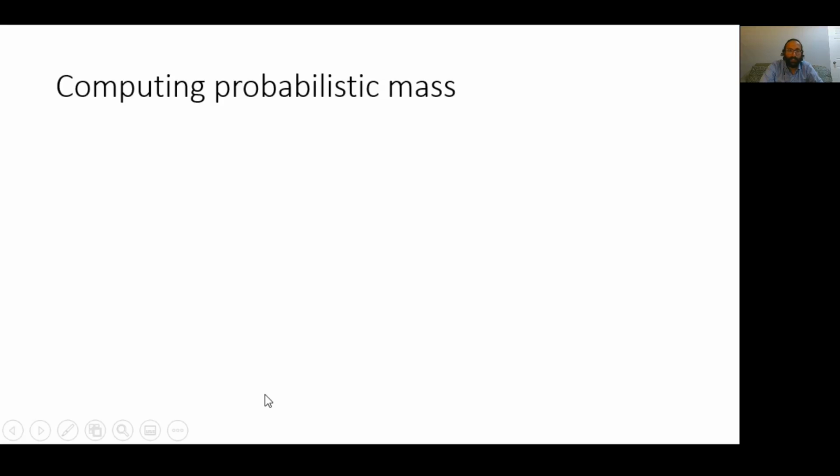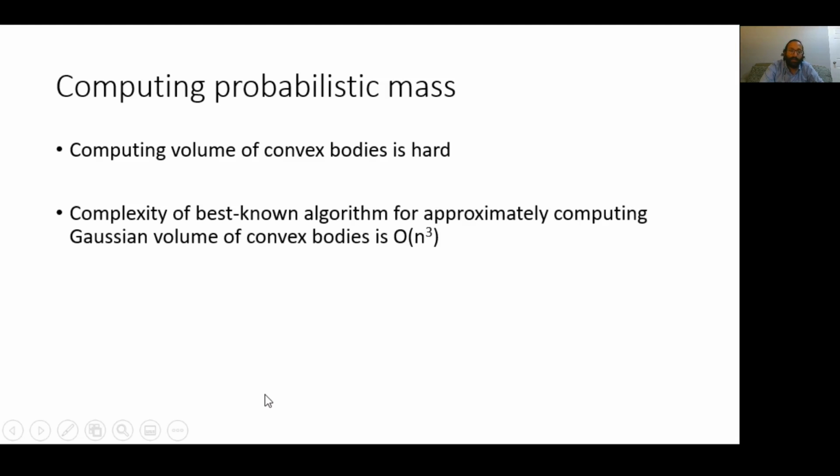The next thing to look at is how we compute the probabilistic mass of input regions as a step in our verification algorithm. It has long been known that computing the volume of convex bodies, even in standard Euclidean spaces, is hard, meaning the time complexity is beyond polynomial. Also, the best known algorithm for approximately computing the Gaussian volume of convex bodies has time complexity O(n^3), where n is the number of dimensions, and in standard deep learning settings, the number of dimensions can be on the order of thousands or even millions. Note that by Gaussian volume here, we mean the probabilistic mass of a convex body with respect to a Gaussian distribution.